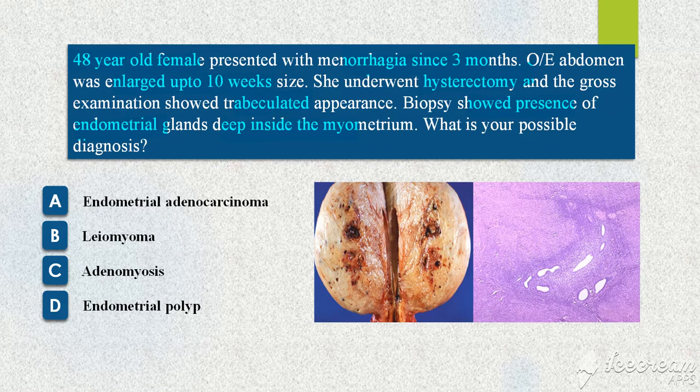Now look at this question. It's a middle-aged female with menorrhagia with a uterine mass which is probably showing a tuberculated appearance, and the biopsy finding is showing glands in the myometrium.